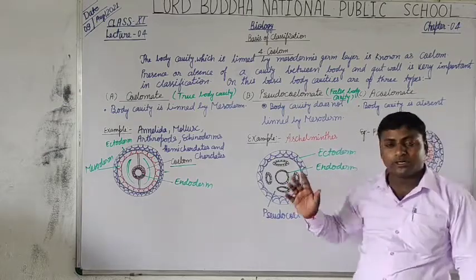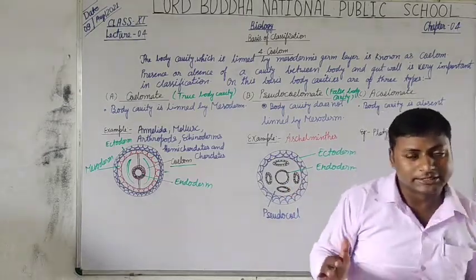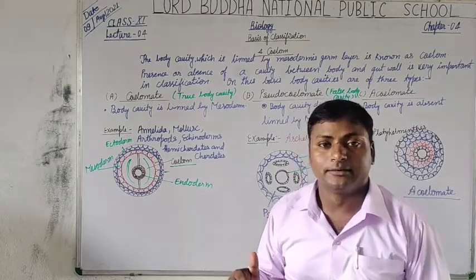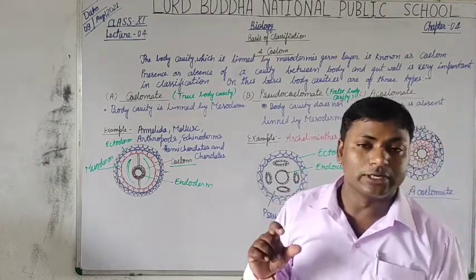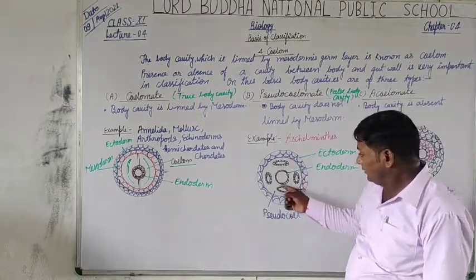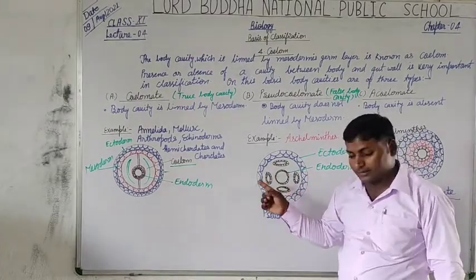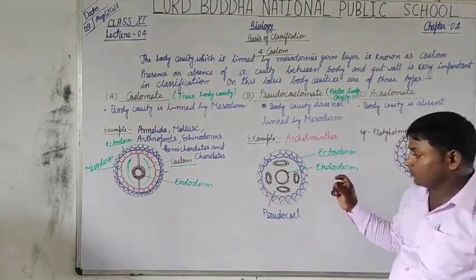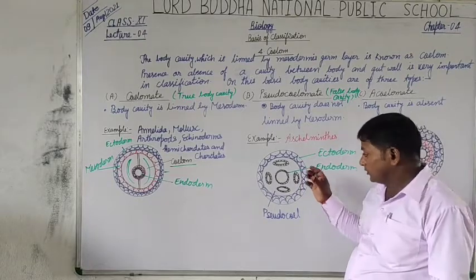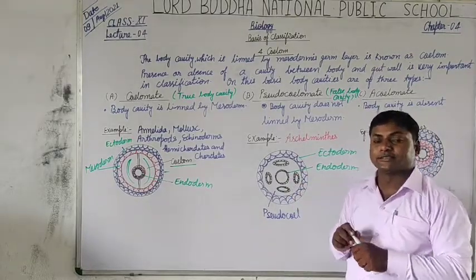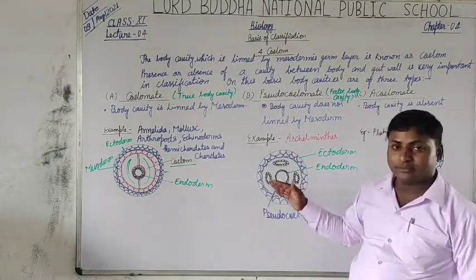Here the mesodermic layer is absent or not lined, so the mesoglial cells are filled here and they are just scattered. You can say cavity-like structures, but they are not true cavities.